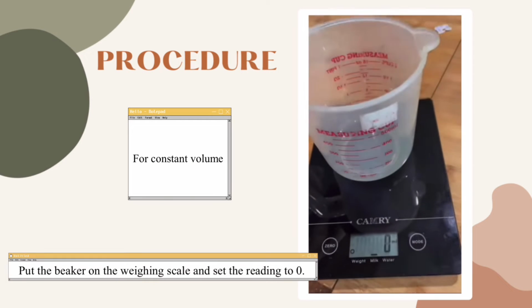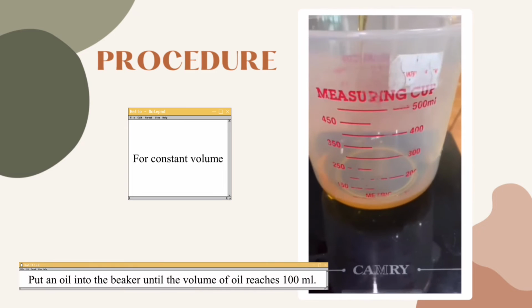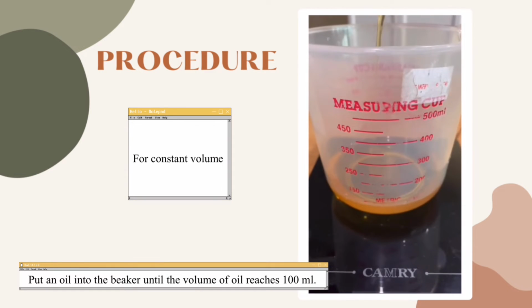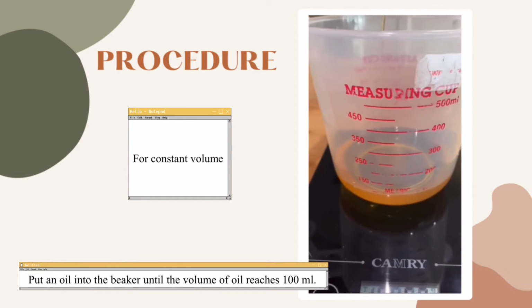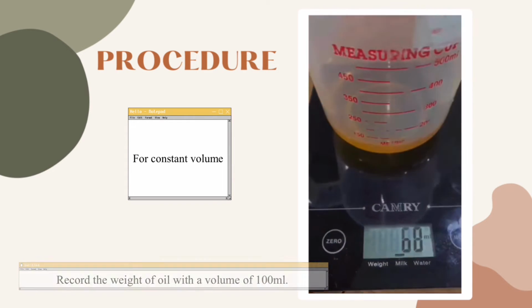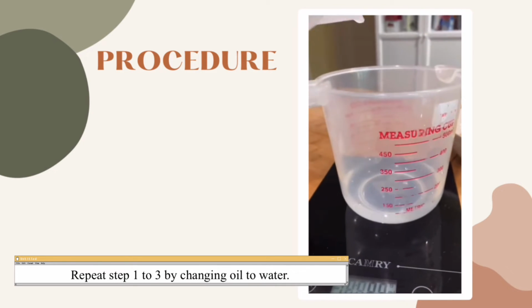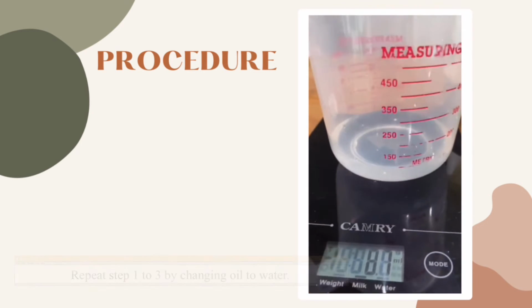For the constant volume, put the beaker on the weighing scale and set the reading to 0. Next, put oil into the beaker until the volume of oil reaches 100 ml. Record the weight of oil with a volume of 100 ml. Lastly, repeat steps 1 to 3 by changing oil to water.